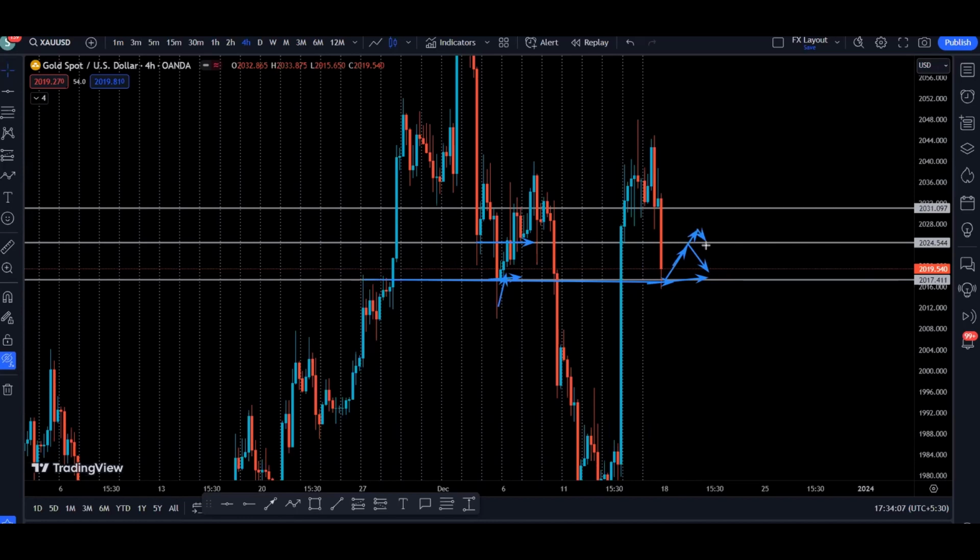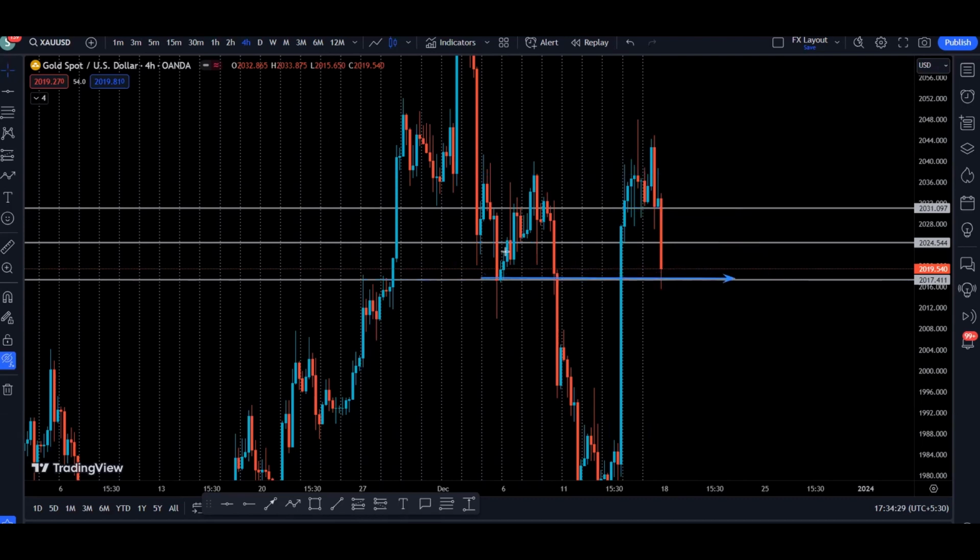But if we break to the upside and hold this support area after breaking, there is a probability price is going to come to this resistance area. Now we can simply come here and reject this area, but if we break this level, the price is going to go to the next resistance level, which is right here. So basically you can see the price is moving from one zone to another zone.